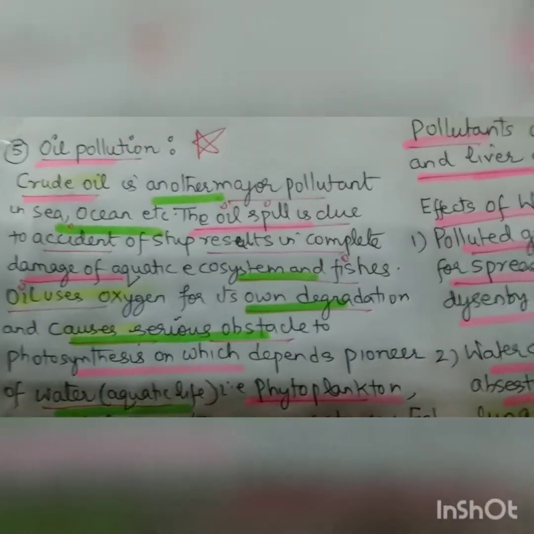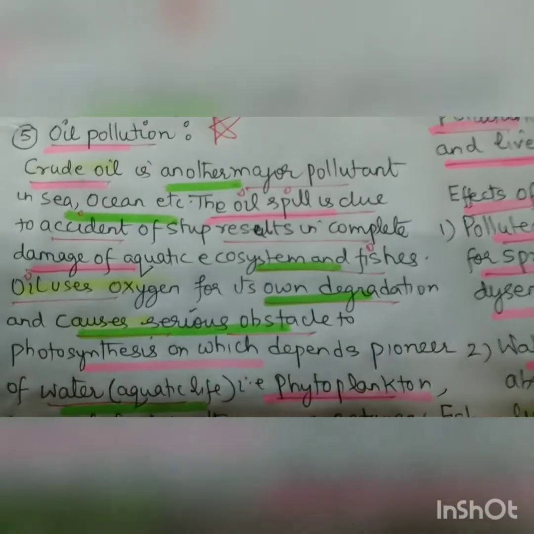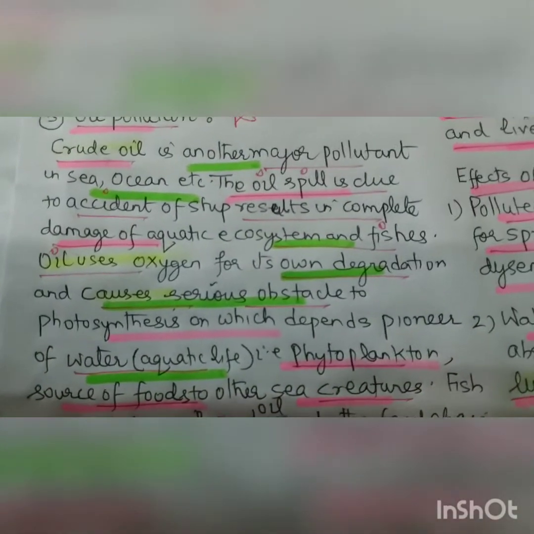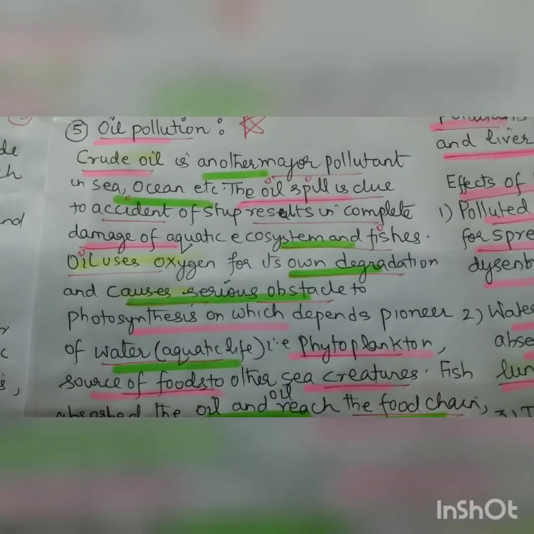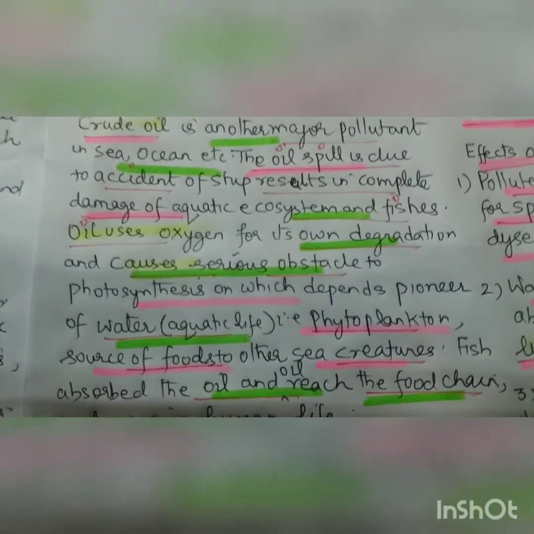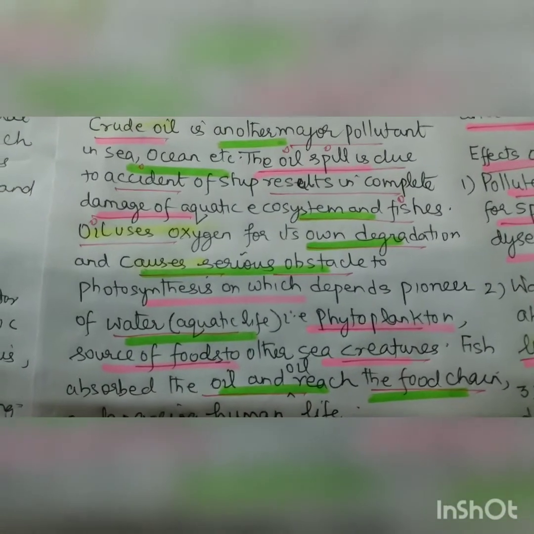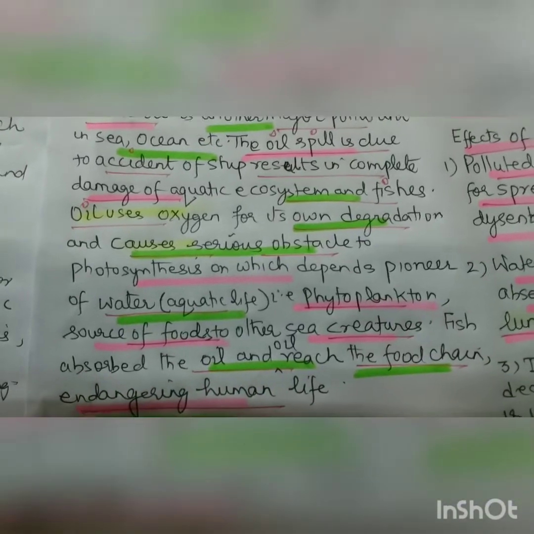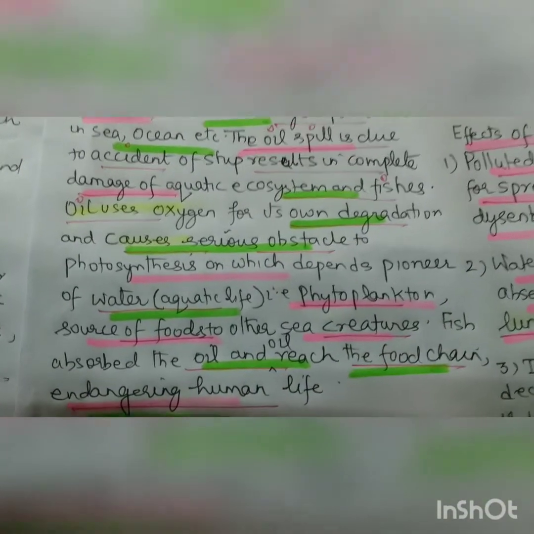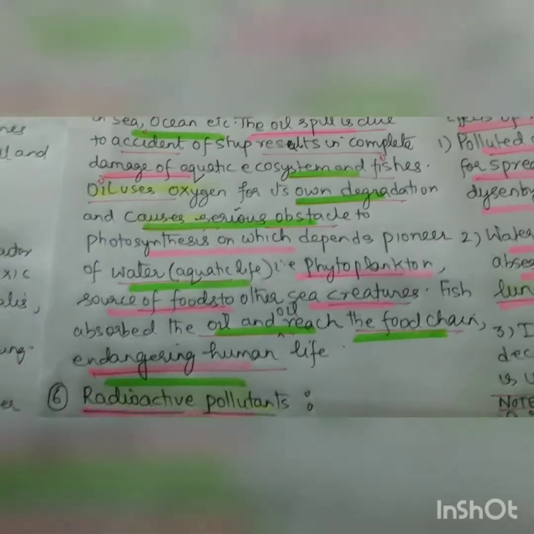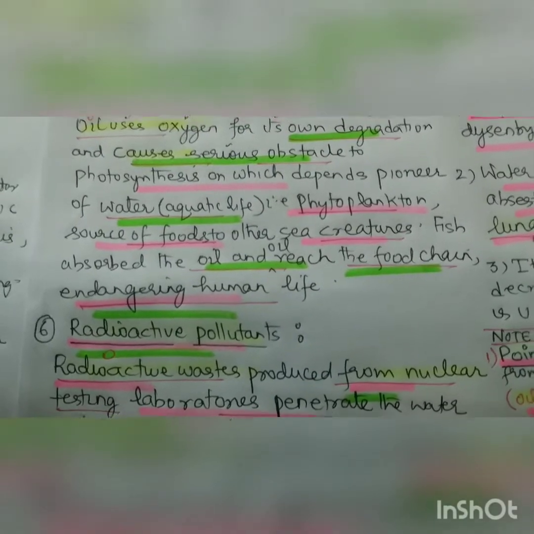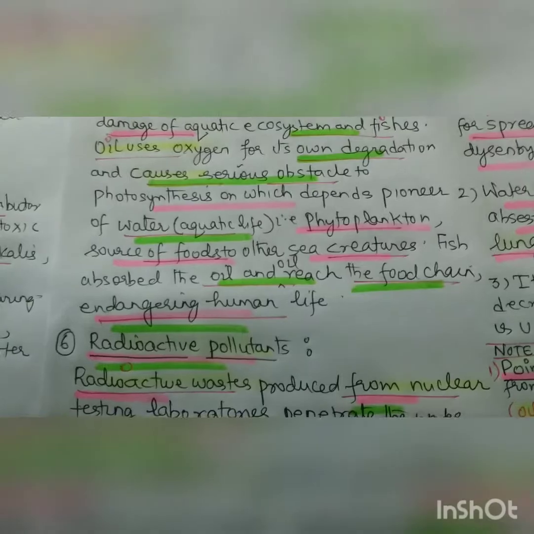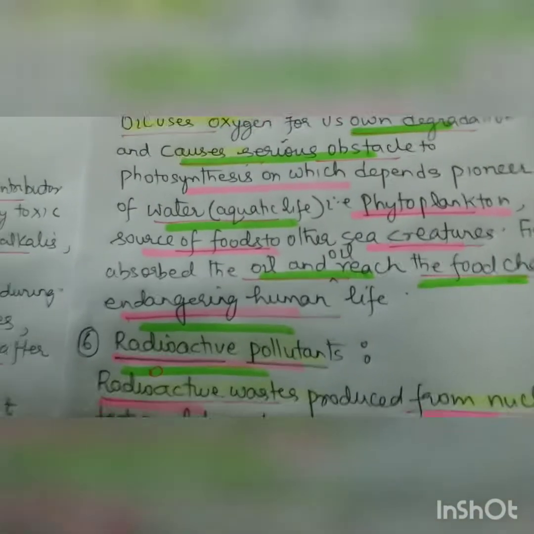So now we are coming to the last part, that is oil pollution. Crude oil is another major pollutant in the sea and ocean. The oil spill is due to accidents of ships, and results in complete damage of the aquatic ecosystem and fishes. Oil uses oxygen for its degradation and causes serious obstacles to photosynthesis, on which depends the pioneer of aquatic life, that is phytoplankton. I already told you. Phytoplankton, a source of food to other sea creatures, are killed, and hence the aquatic food chain is disturbed.